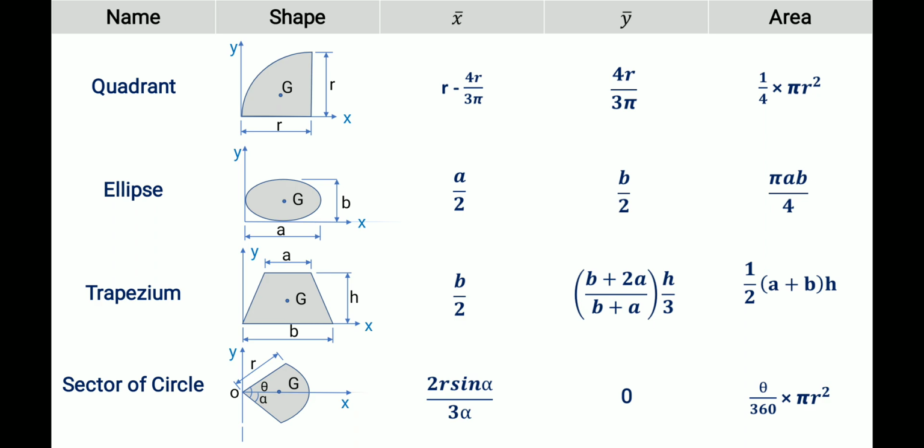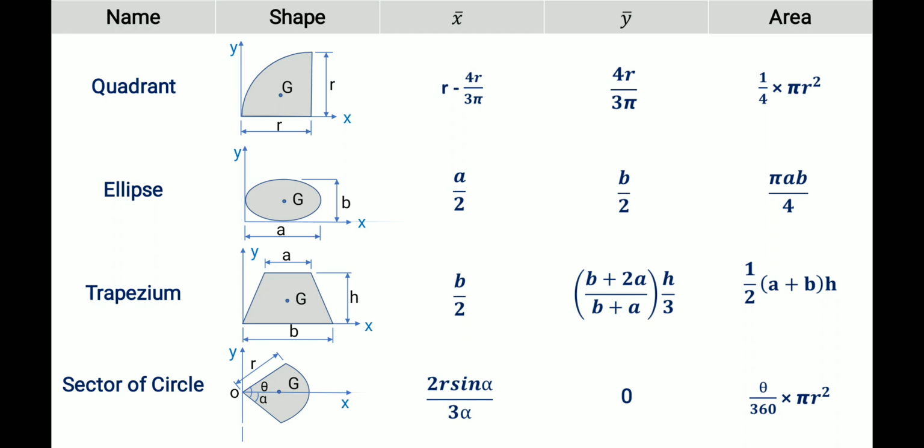Then trapezium having base B and top side A. In this figure, the height is H. For the trapezium also we have the centroid. So here x bar will be at B by 2 distance. Then what is y bar? This formula we have to study: B plus 2A by B plus A into H by 3. Then the area of a trapezium means 1 by 2 into A plus B into height.